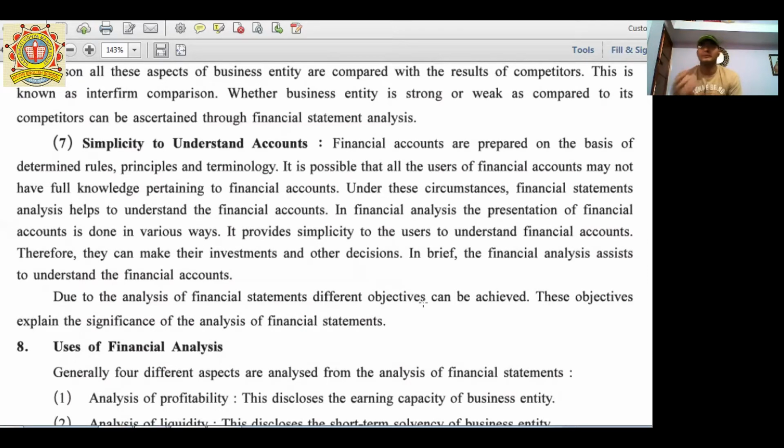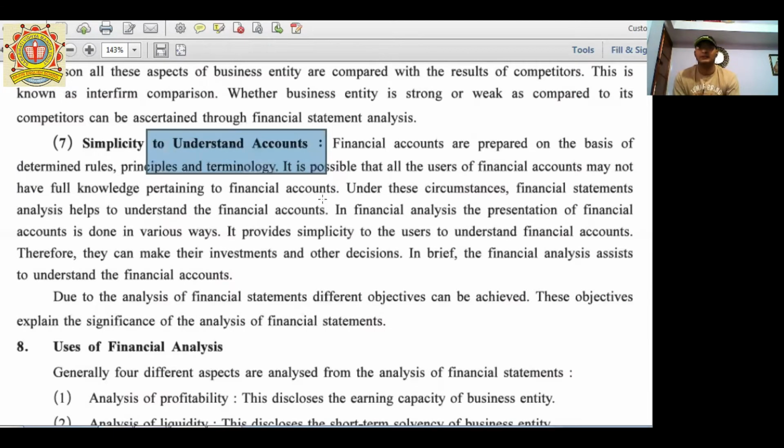But some persons do not know properly what accounting and its aspects are. So here the comparative study, common size statements, cash flow statements, profit and loss account and balance sheet highlight the financial position of the company. So these financial statements help any person to read easily and properly, so they can properly understand the accounts.